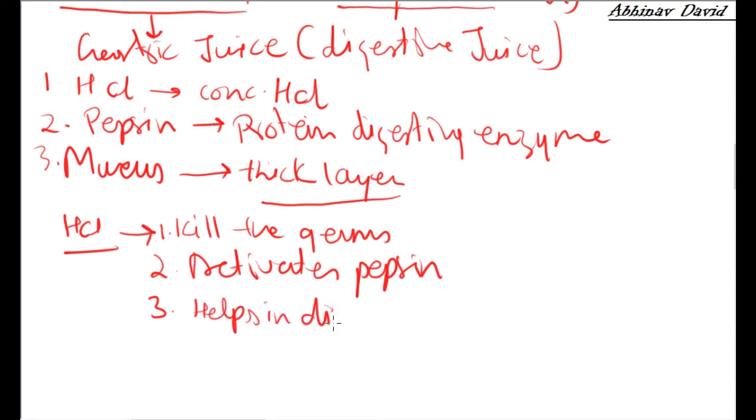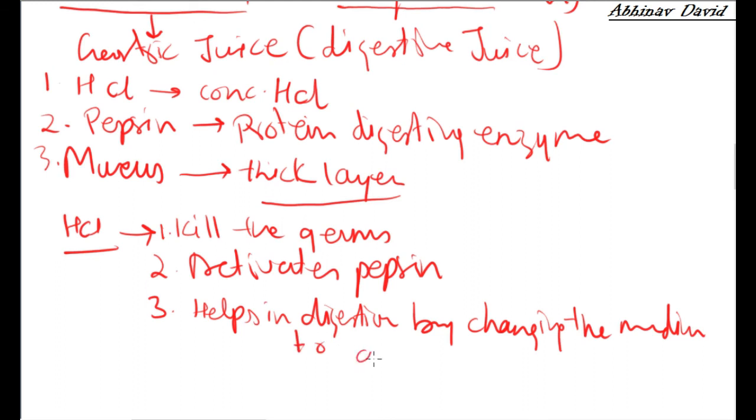Okay, and number three, it also helps in digestion. How does it help in digestion? By changing the medium to acidic. Now why is the medium important? Because enzymes are medium sensitive. Some enzymes work in acidic medium, some enzymes work in basic medium. So the pepsin works in the acidic medium. So the pepsin is activated by the HCl only when the medium is changed.